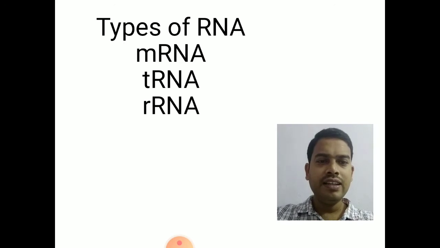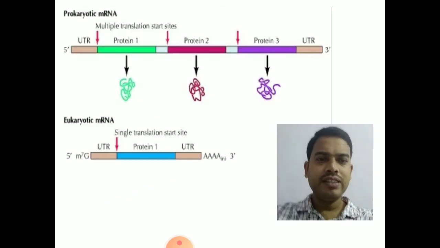And the tRNA, also called as transfer RNA. So this tRNA plays an important role as an adapter. It brings the amino acids at the site of protein synthesis. So that is the function of this tRNA. So here we will see the structure of this tRNA in detail in the upcoming slides. And the other one is rRNA, ribosomal RNA. These RNA are present in the ribosomes, hence they are called as rRNA, ribosomal RNA. So these are the three major types of RNA.